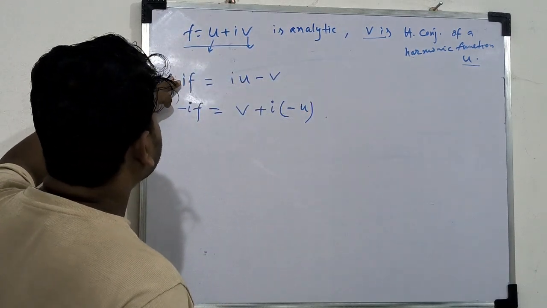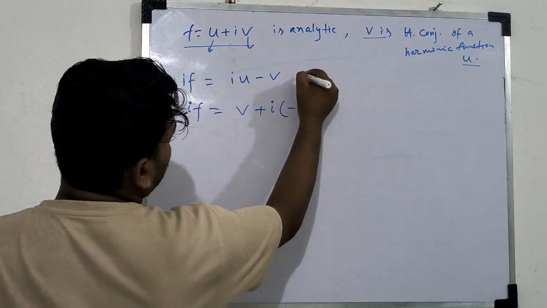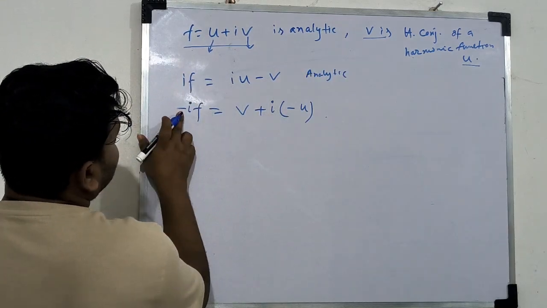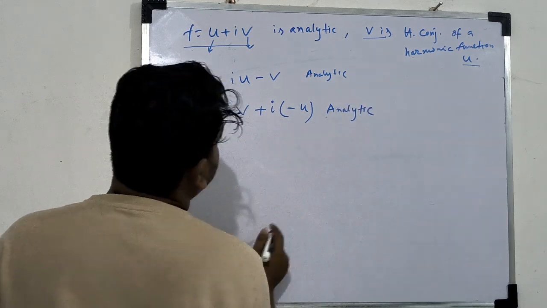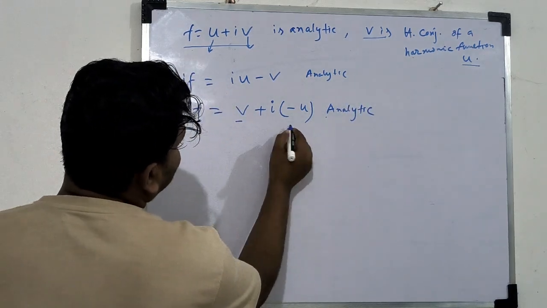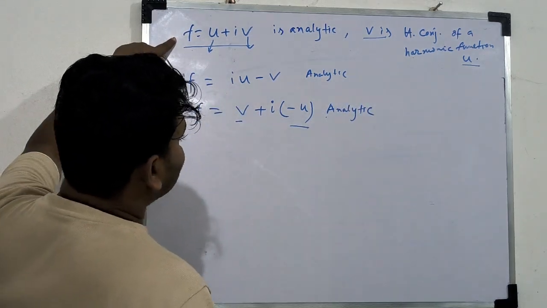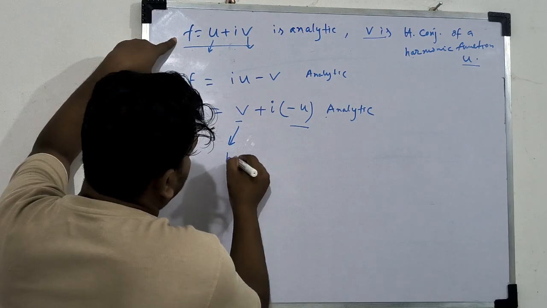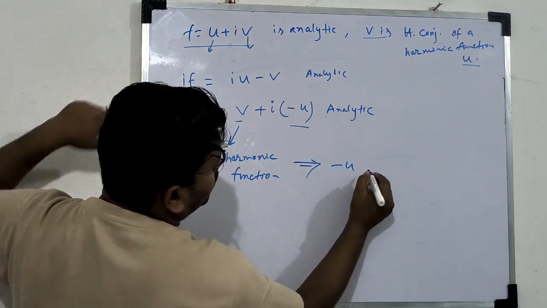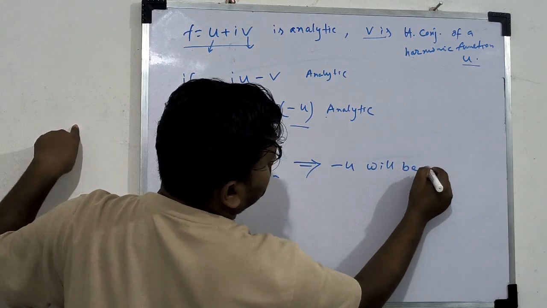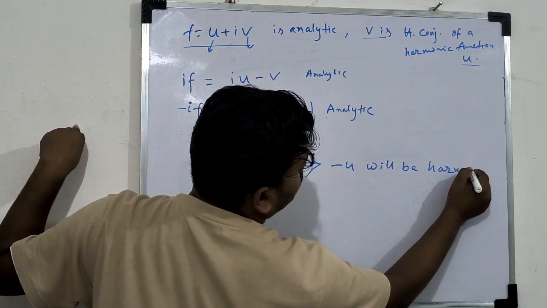If we multiply with i, this will also be analytic. If we multiply with minus 1, this will also be analytic. So if we compare with this, whenever v is a harmonic function, minus u will be the harmonic conjugate.